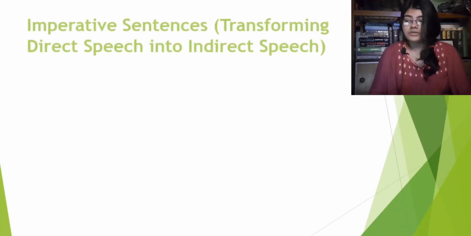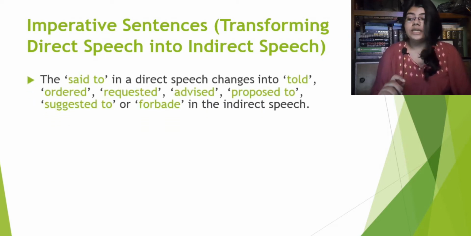Imperative sentences, transforming direct speech into indirect speech. We will see what the rules are. First one, the 'said to' in a direct speech changes into told, ordered, requested, advised, proposed to, suggested to or forbade in the indirect speech. Alright, we will see the examples in a later segment of the video. Now we will only see the rules first. Right? Now what's the next rule?